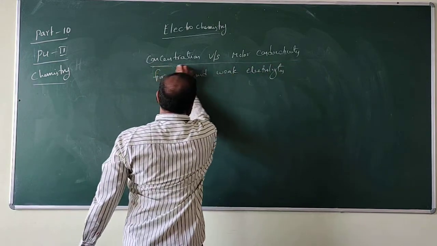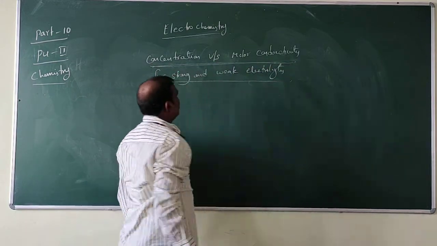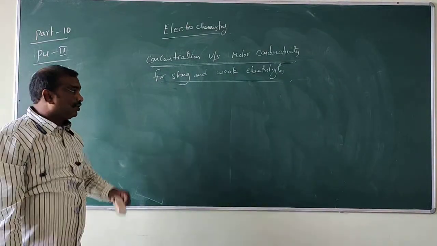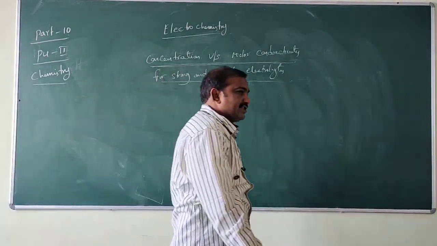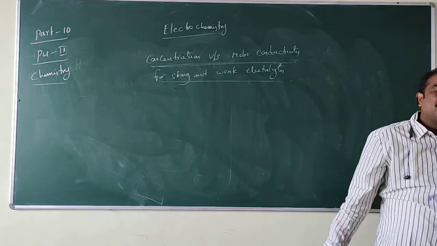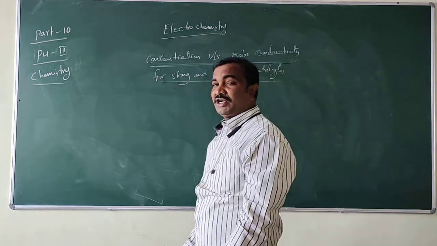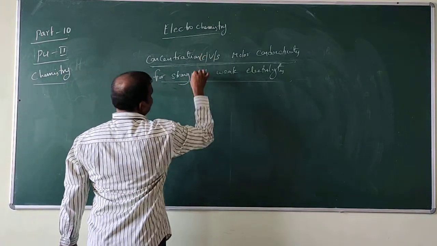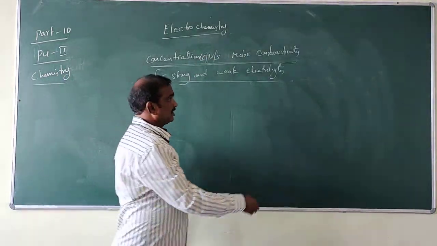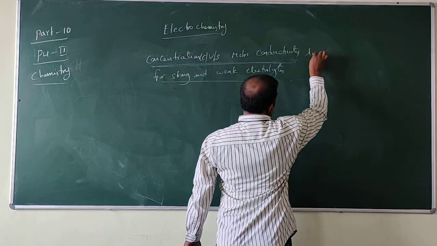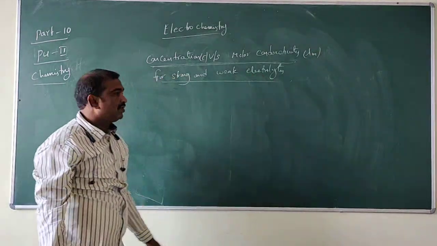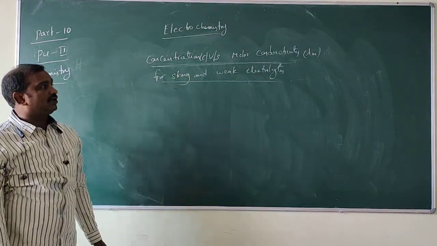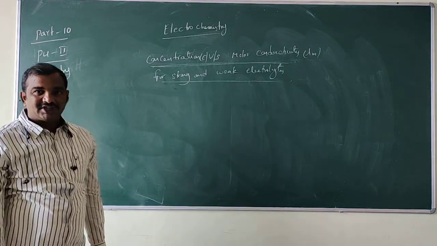So this is the heading: concentration versus molar conductivity, for strong and weak electrolytes. Concentration is denoted by C. Molar conductivity is lambda m. So concentration versus molar conductivity for strong and weak electrolytes.